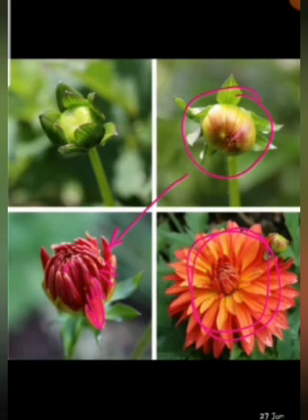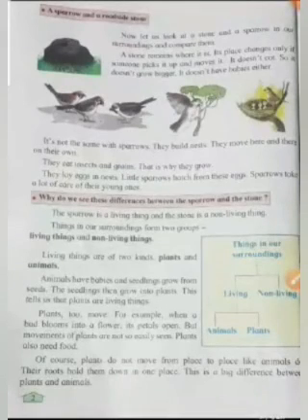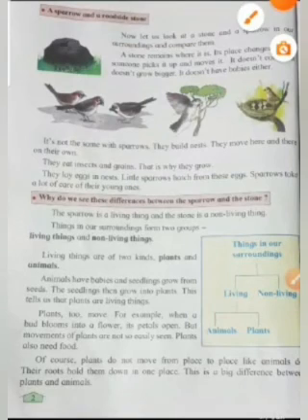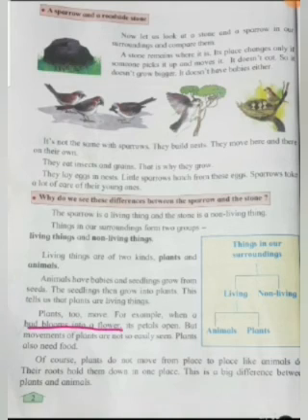You can see here, from the bud it turned into a beautiful flower. What does this show? That plants also move. So now we saw how a bud blooms into a flower, and this shows that plants also move.